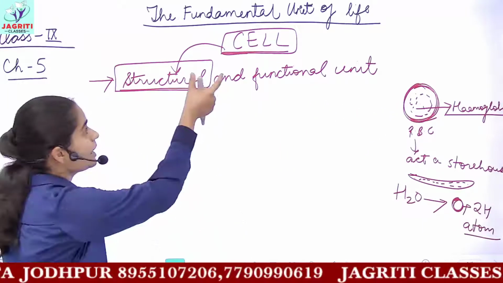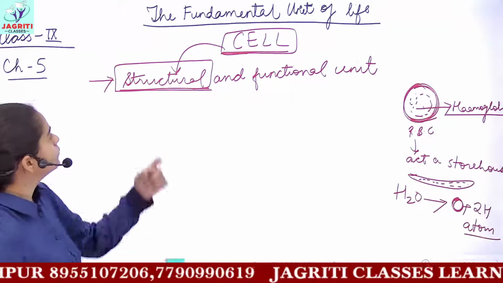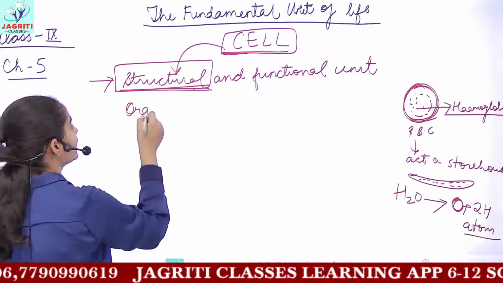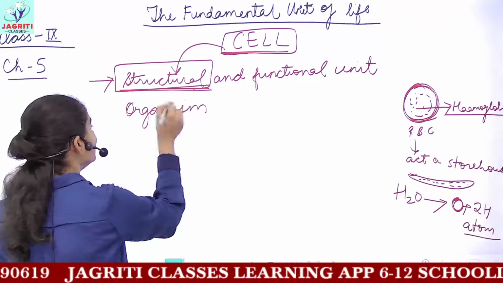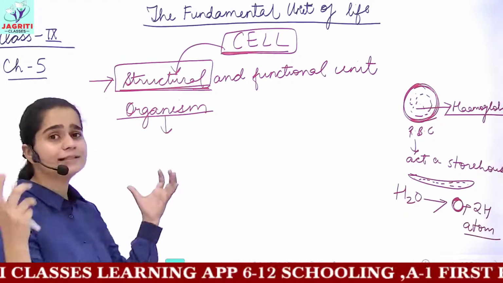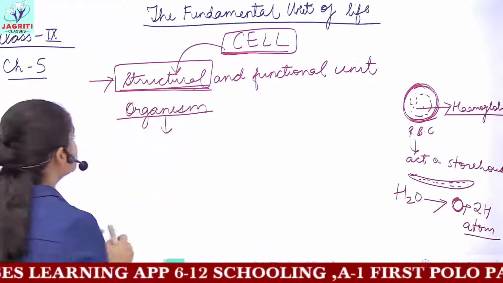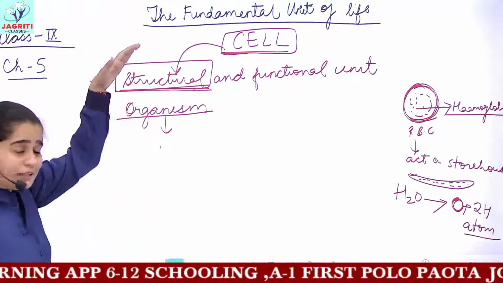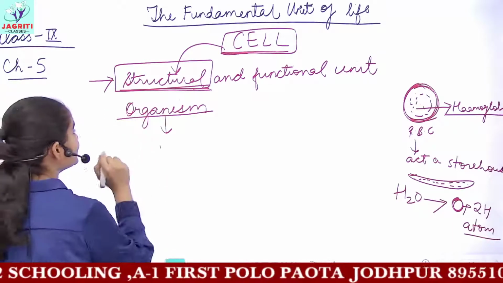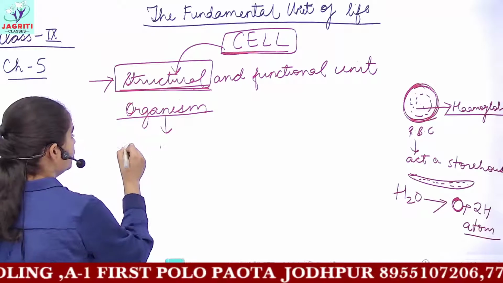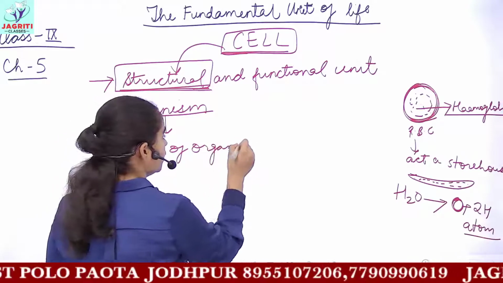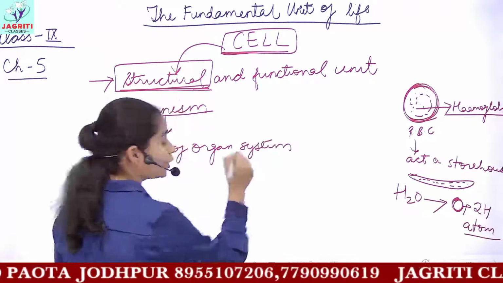But talking about the biology, that is living beings, the structural unit of life is called the cell. If you take any living organism, this organism definitely has certain organ systems which are combined together. So if I go down in the hierarchy from organism to its basic functional part, then I see that an organism is made up of a group of organ systems.